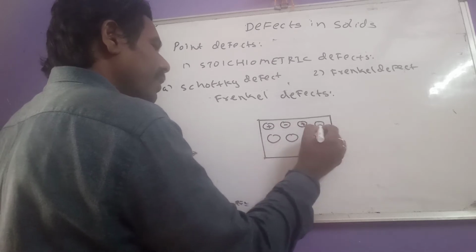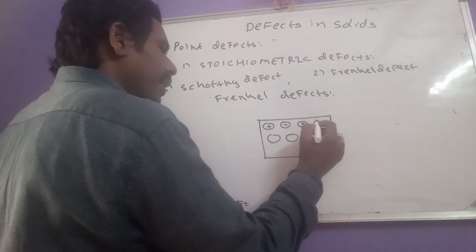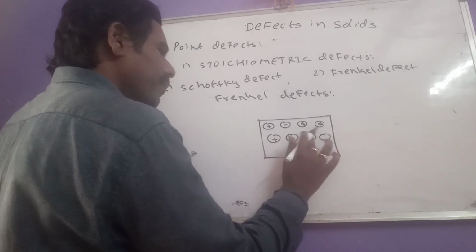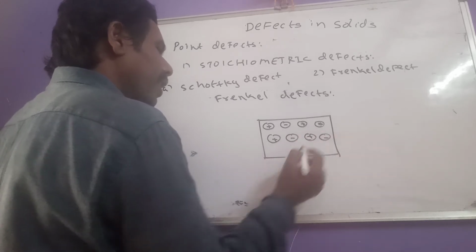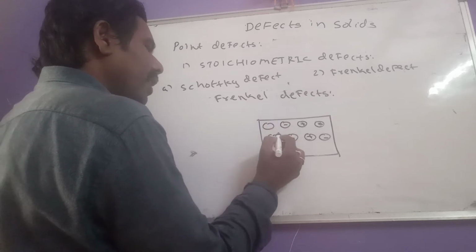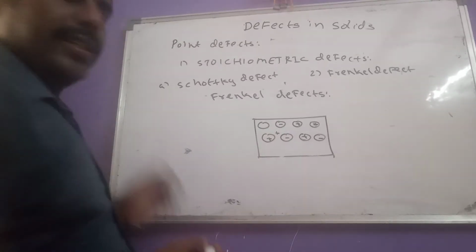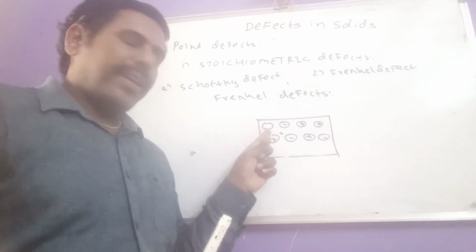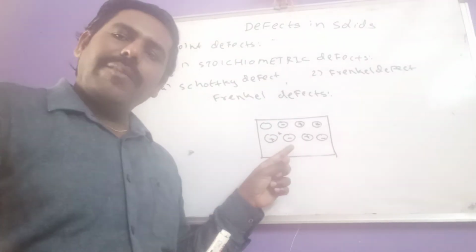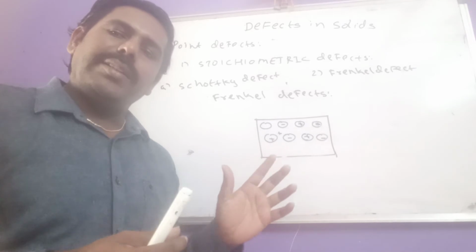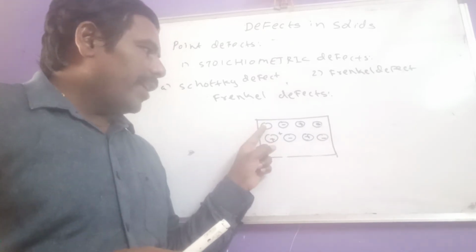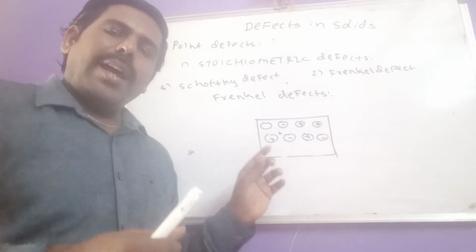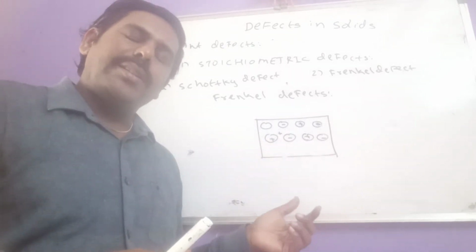I repeat again, the smaller cations dislocate from the normal site and occupy the interstitial site. So this is a combination of vacancy defect and dislocation defect.